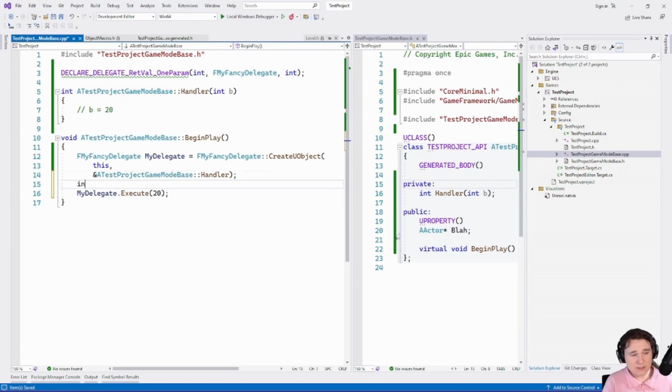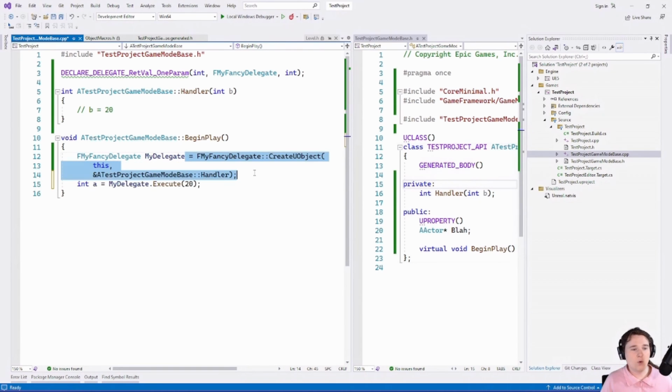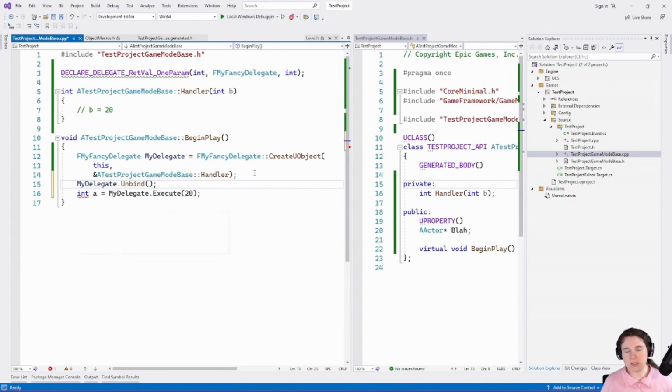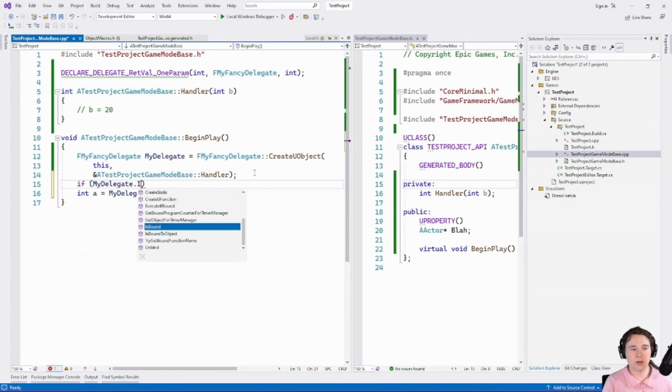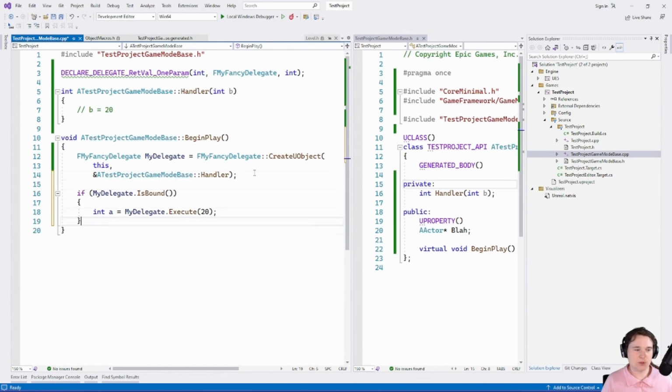So in this case, if you were to call this and the delegate wasn't bound, like if I just did this and it's an unbound delegate, or if I was to do this and unbind its target, then this would assert because it has nothing to call. And so to avoid that, you do IsBound, right? That way, if it's bound, you can handle it, call it, use its return value. Otherwise, you can do something useful that isn't crash the program.